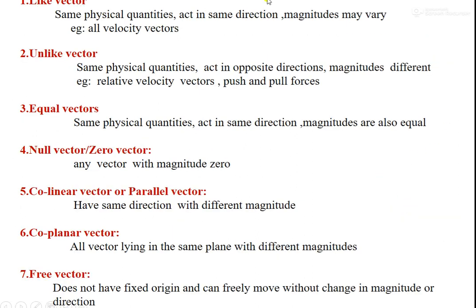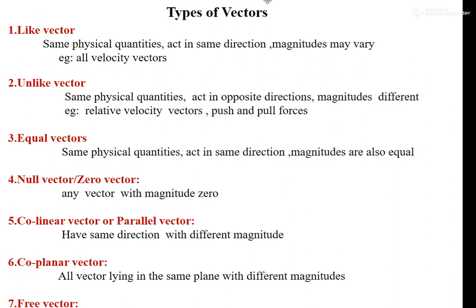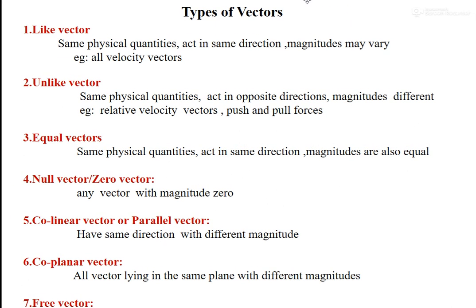One more thing, the next chapter is types of vectors. In types of vectors, we have different varieties, like vectors and unlike vectors. Suppose there are two velocity vectors A and B. One has 10 meters per second and another has 5 meters per second.